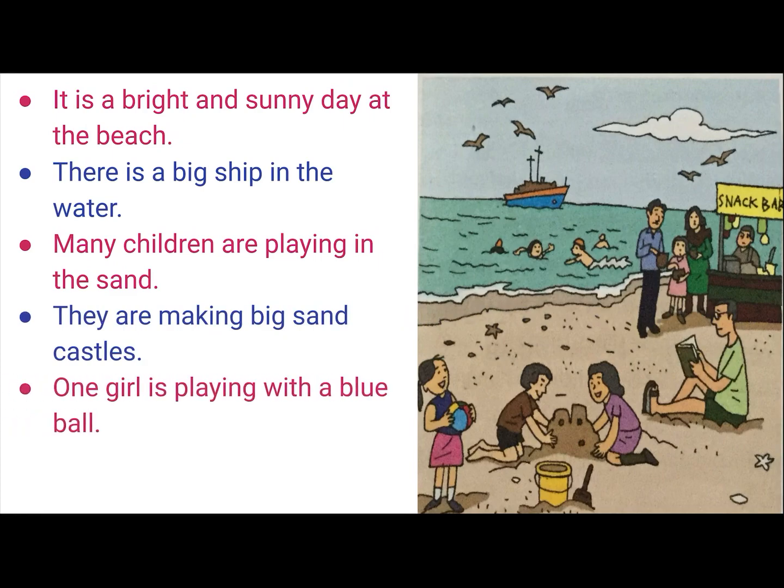One girl is playing with a blue ball. Everyone is enjoying at the beach. So, have you understood how we are going to write the sentences? First is the opening sentence, last is the concluding sentence, and we have described the objects and the people which we are seeing in this picture.